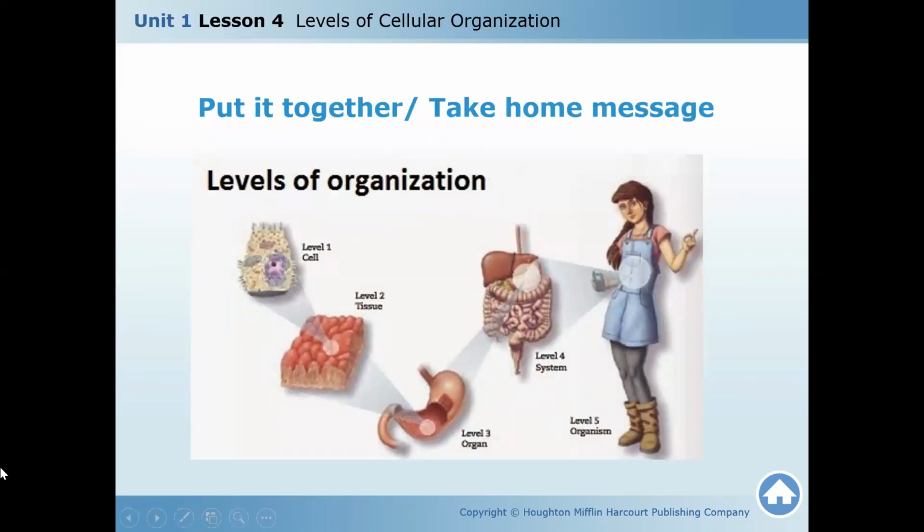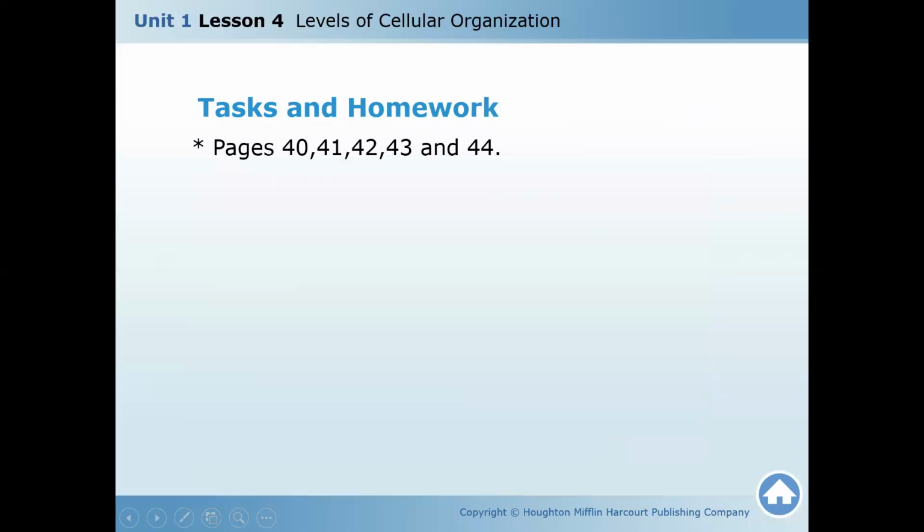Put it together. So I agreed today that we have Level 1, group of cells forming tissue. Level 2, group of tissues will form organ. Then group of organs will form the system, and group of systems will form you as an organism. And this is your task, as we did agree.